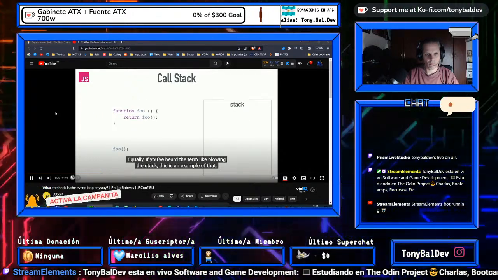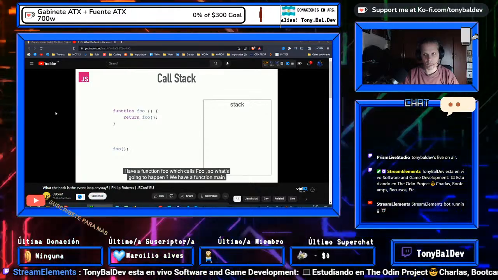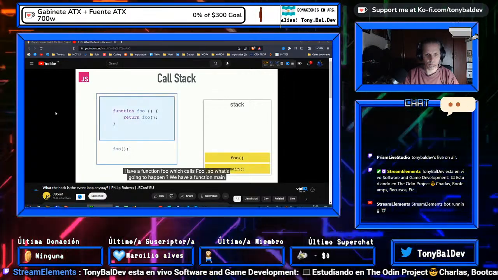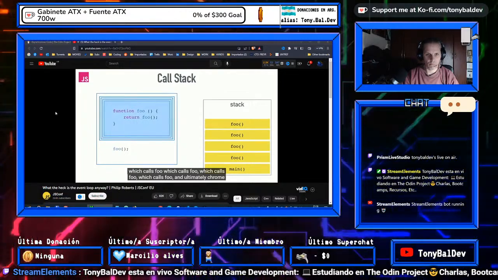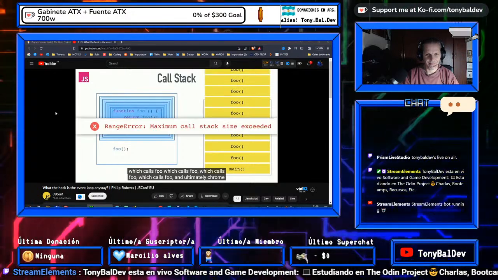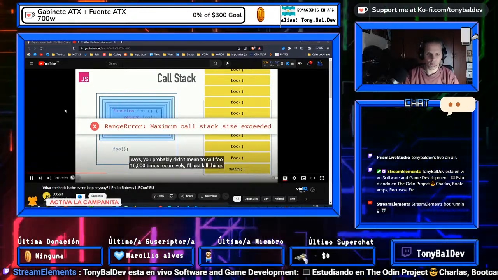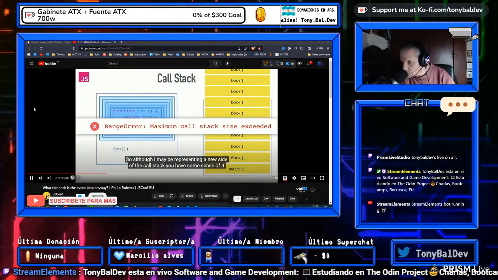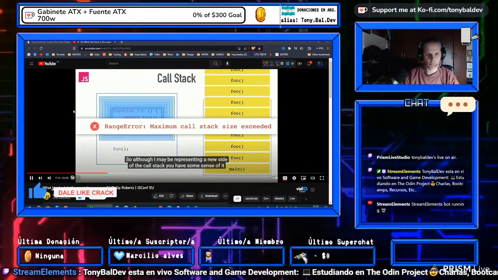Equally, if you've heard the term blowing the stack, this is an example of that. Have a function foo which calls foo. So what's going to happen? Well, we run main, we call foo, which calls foo, which calls foo, which calls foo, and ultimately Chrome says, well, you probably didn't mean to call foo 16,000 times recursively, so I'll just kill things for you, and you can figure out where your bug lies. So although I may be representing a new side of the call stack, you've probably got some sense of it in your development practice already.